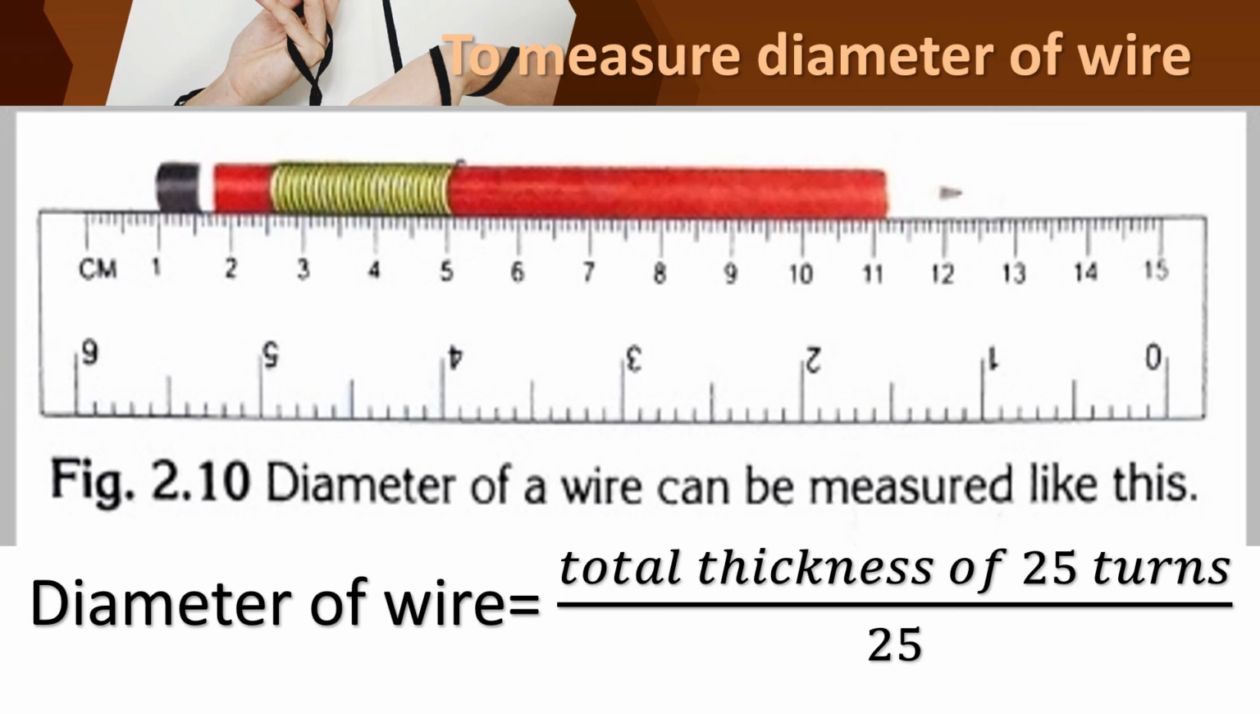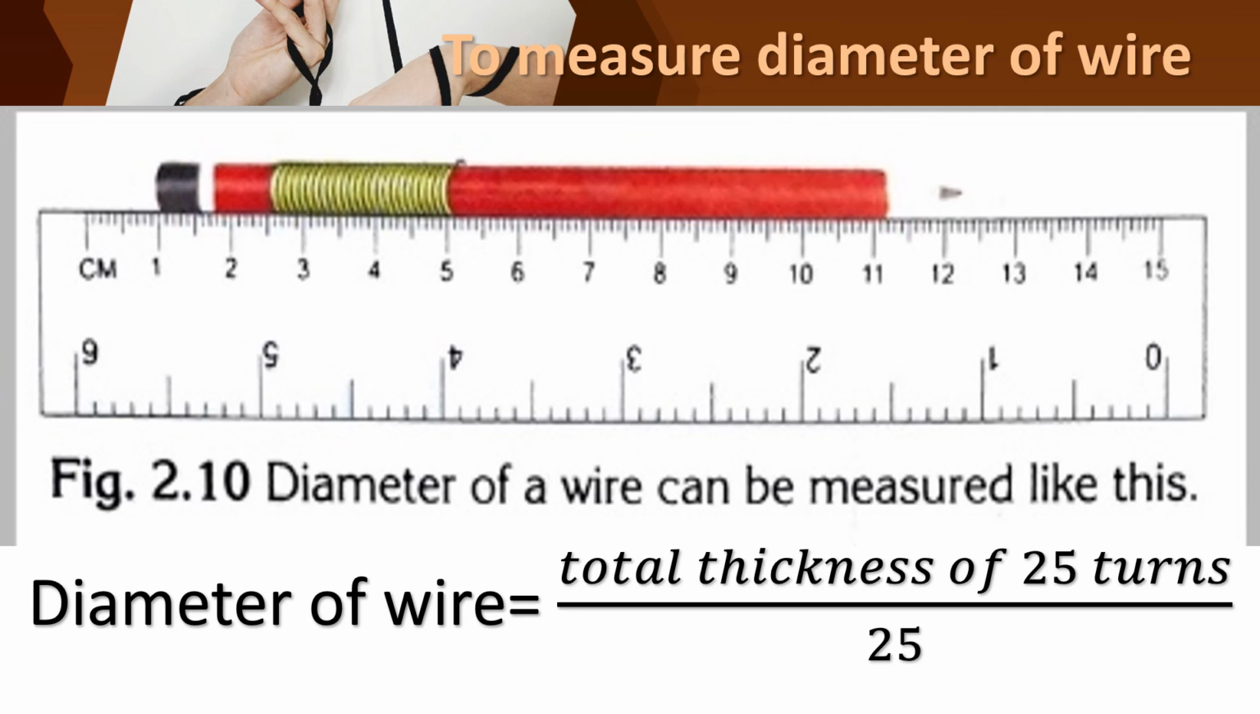Without having any space, you should compress it. You should wind it tightly and properly, without any gap. Now measure it with your scale. How will you find the diameter now? By measuring the total thickness of 25 turns and dividing it by 25. How will you find the diameter of the wire?